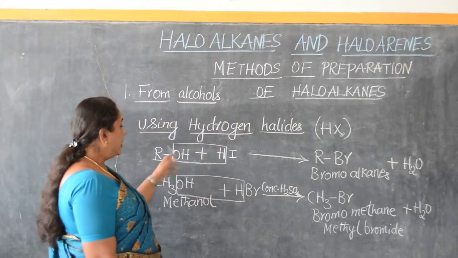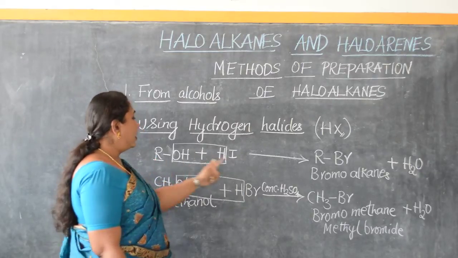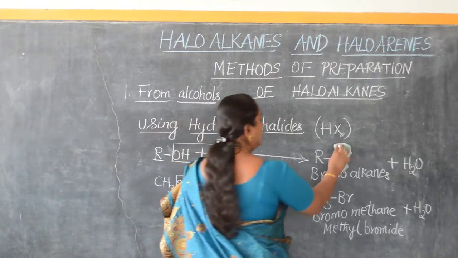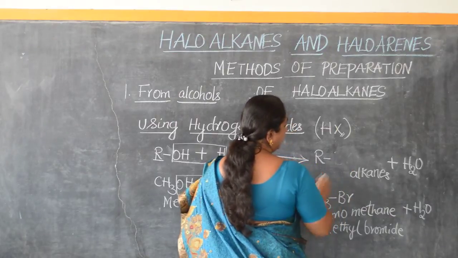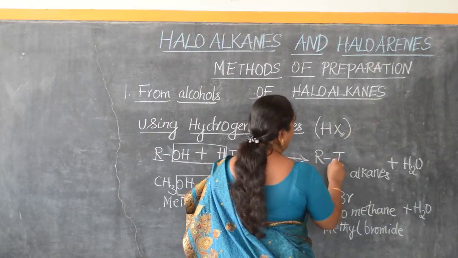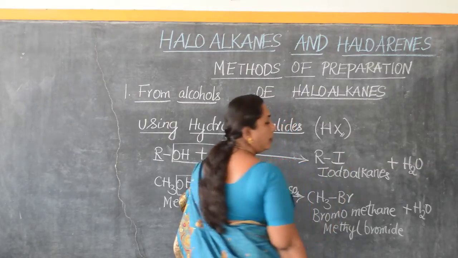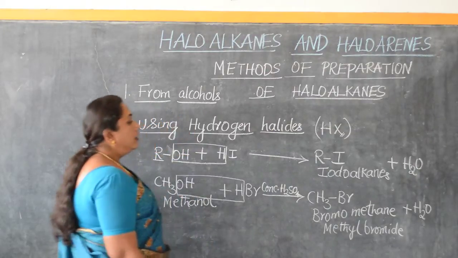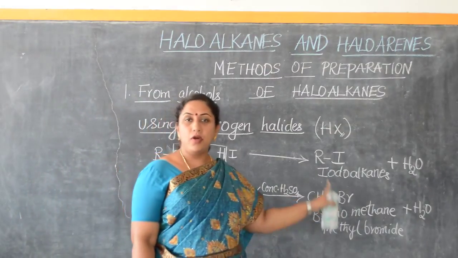Again, the formation of water takes place in a similar way. Then R combines with I, giving us RI. What is RI? Iodoalkanes.